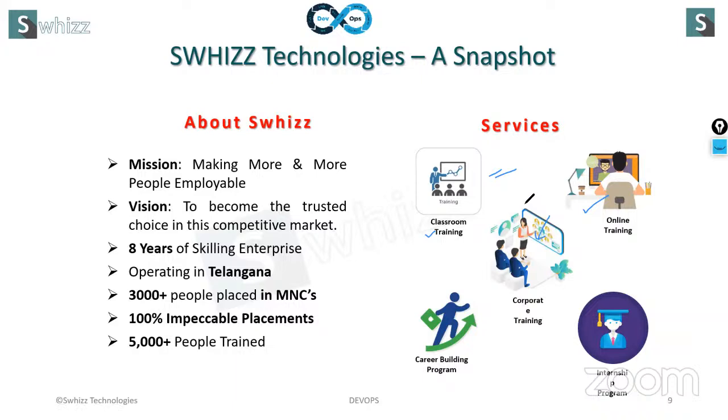Different company people will be coming to Swiss Technologies to take the training sessions, whether online or offline. Even we are going to guide career building also. We are here to perform internship projects also. Live projects we are going to perform as an internship. A separate internship program is also going to happen in Swiss Technologies.